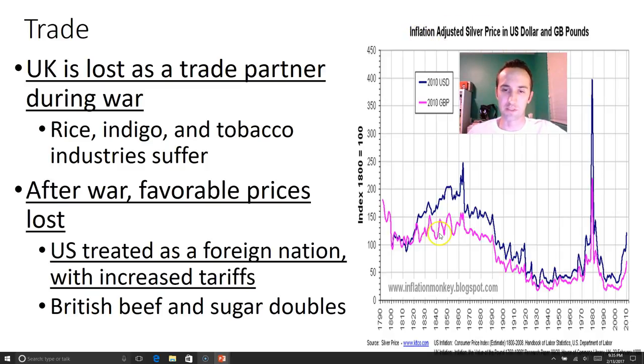So here we see inflation kind of going back and forth over time.